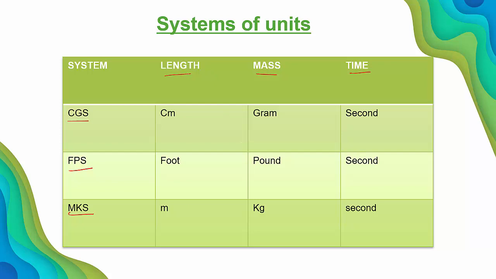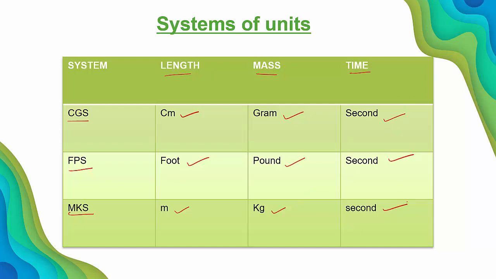In CGS, we consider centimeter, in FPS, we take foot, and in MKS, we consider meter. Similarly, the unit of mass in CGS is gram, in FPS is pound, and in MKS is kg. But time, we are going to consider second in all the 3 systems.